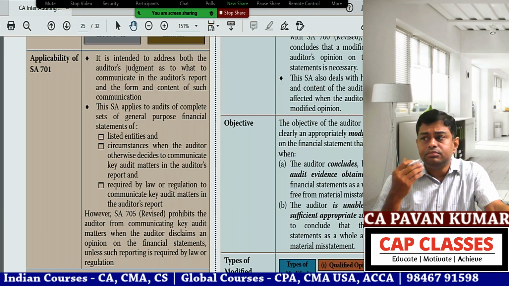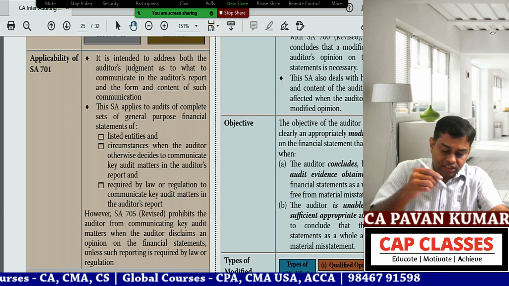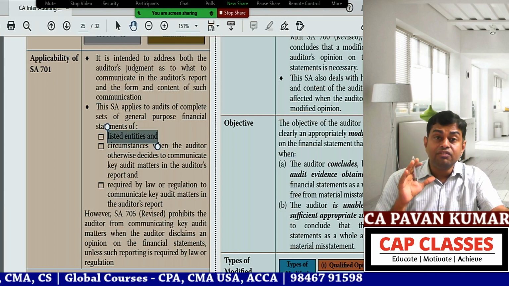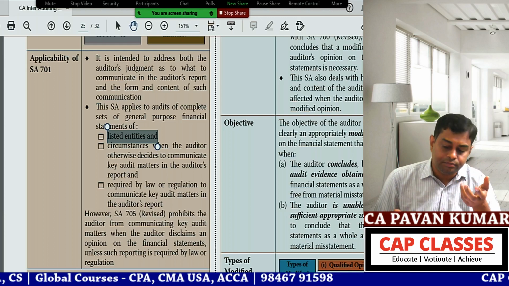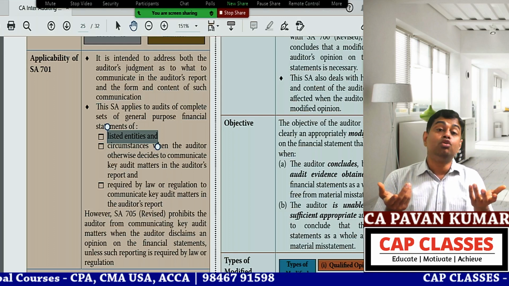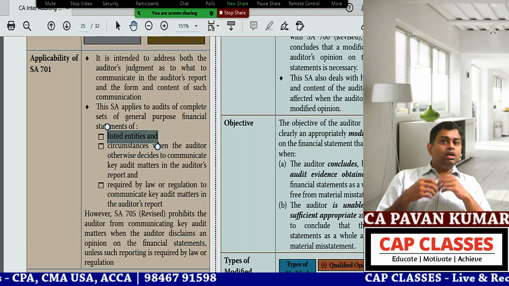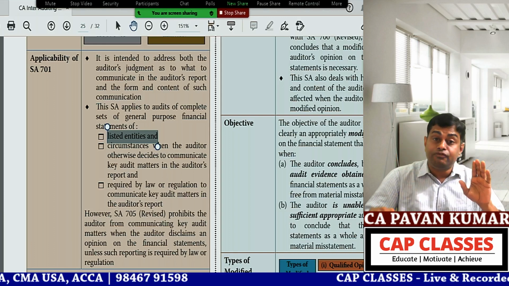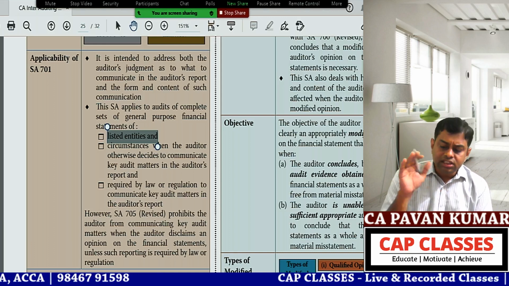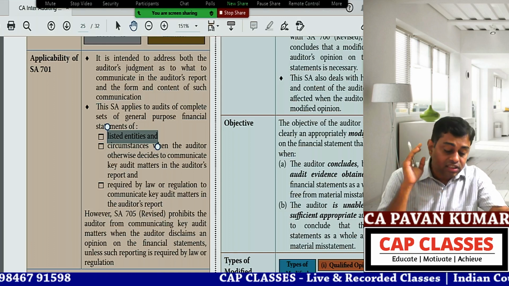There can be 3 situations actually. One is listed entities. Second one is management requested: sir, can you please highlight this as CAM in your audit report? Very good. Management is coming forward for transparency, I appreciate you. Third, the auditor's opinion felt that though it is not a listed entity, I have to put it in CAM. It is not a listed entity, still voluntarily I want to put it in CAM. You are welcome. That is the applicability.